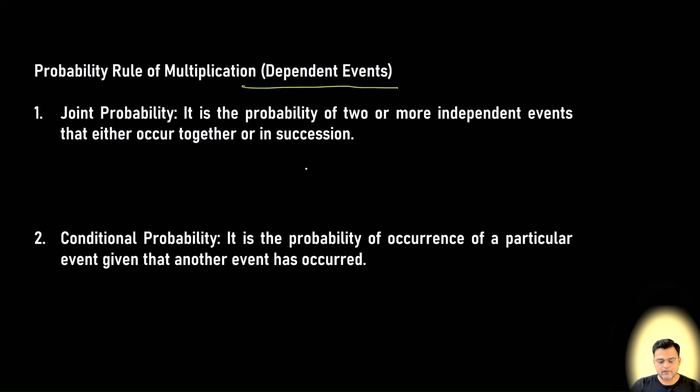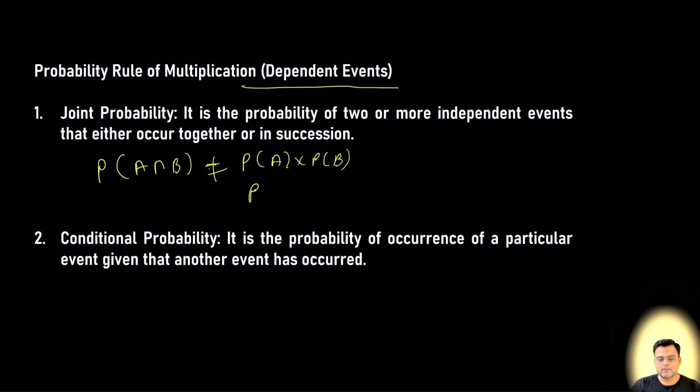So in the case of dependent events, the joint probability, P(A intersection B), is not equal to P(A) into P(B), as in the case of independent events. So what will it become?